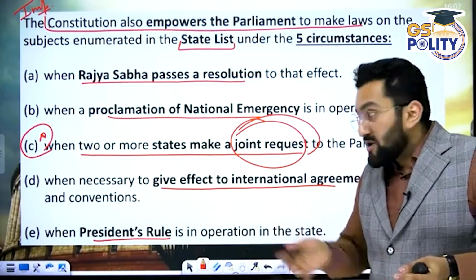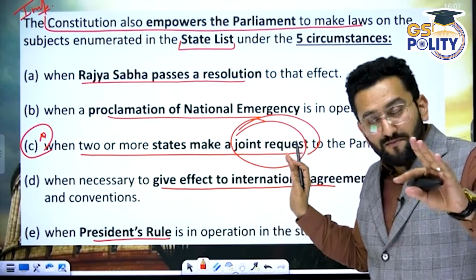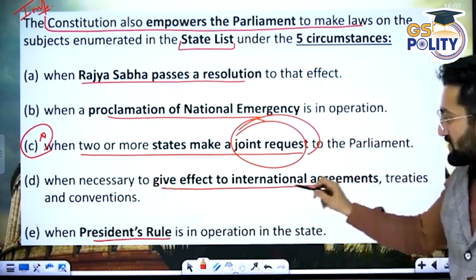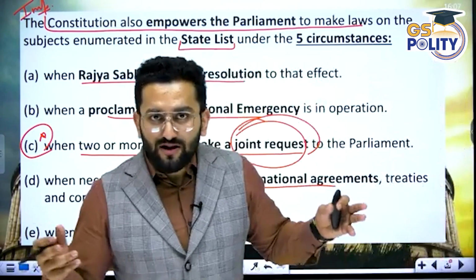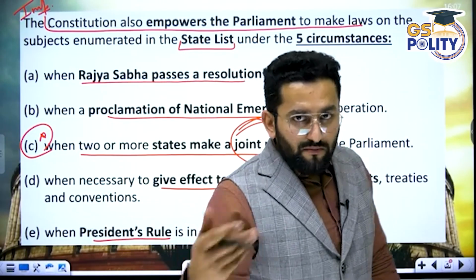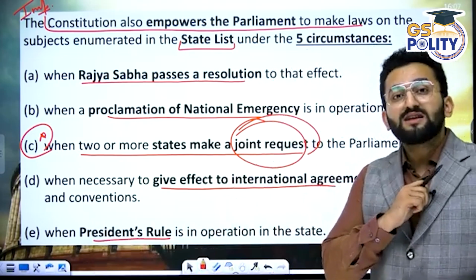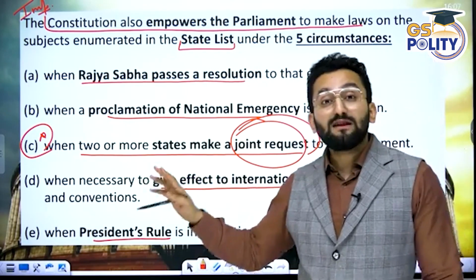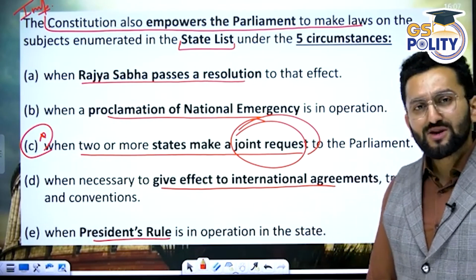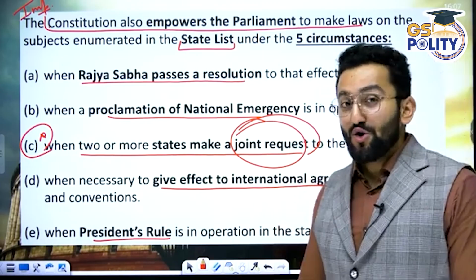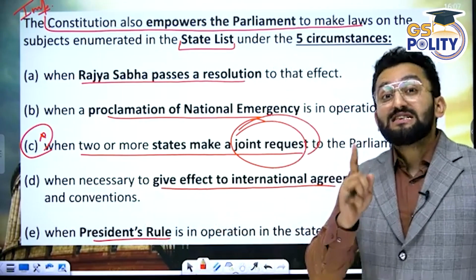Then this law is going to be applicable only on these states. Clear? Now, when necessary to give effect to international agreements, for example, in case of Bangladesh, we entered into an international agreement, consider water, it may be a state subject, but for this international agreement, Parliament can make law. I'm using the word can make law when it seems necessary, although political ramifications are also taken into consideration while making such law. But you should know, as per Constitution, this clause D is there.